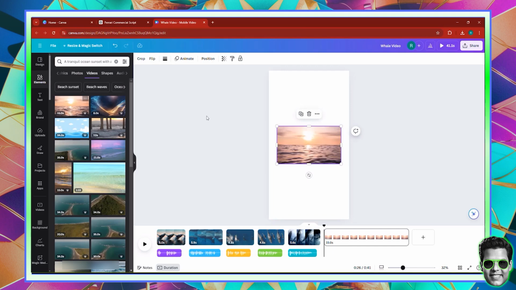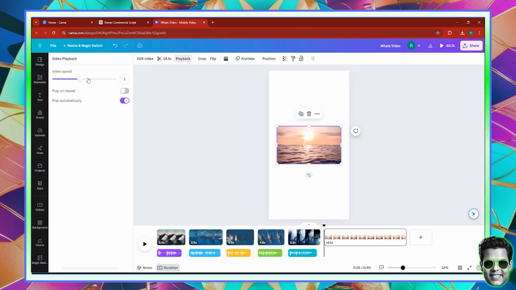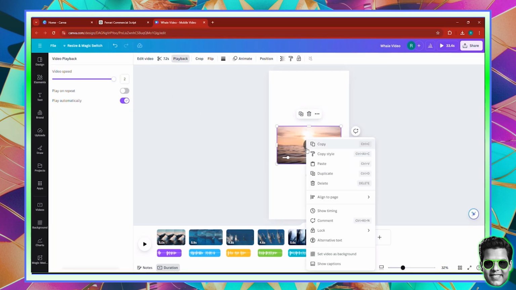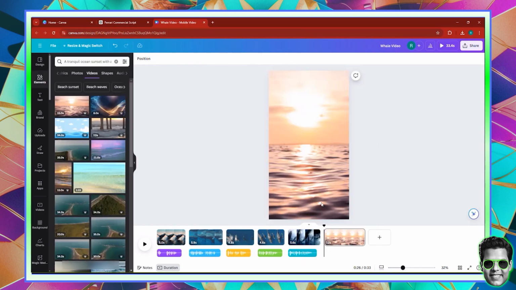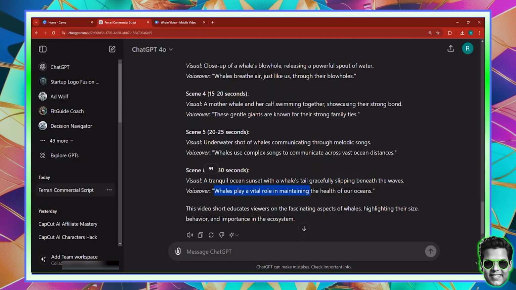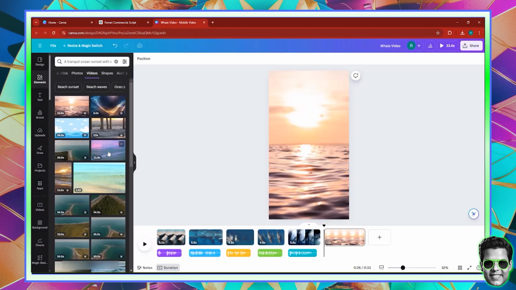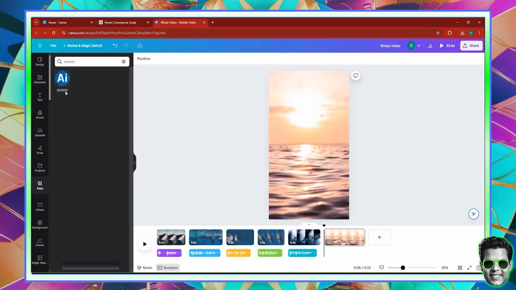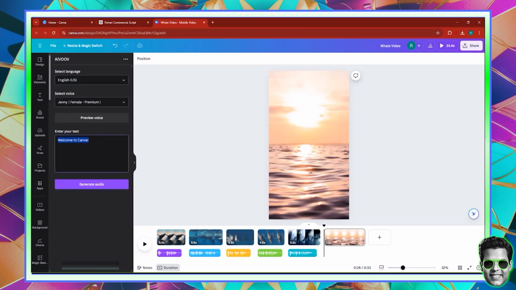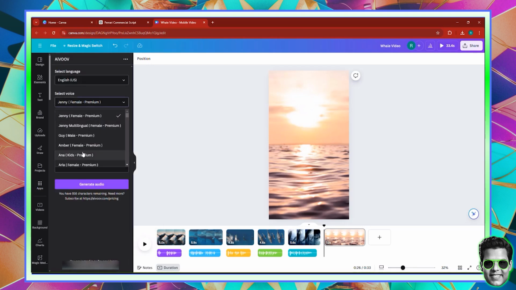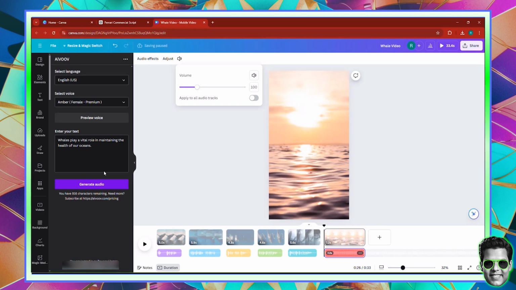So I'm going to click and then playback and then video speed, double, right click, set video to the background, and then go to the commercial script, copy the voiceover, and then go back and then make sure that we go to apps, click AI Voove, and then make sure I just put the text in and make sure that I also put this as Amber and generate the audio. And that is pretty much it.